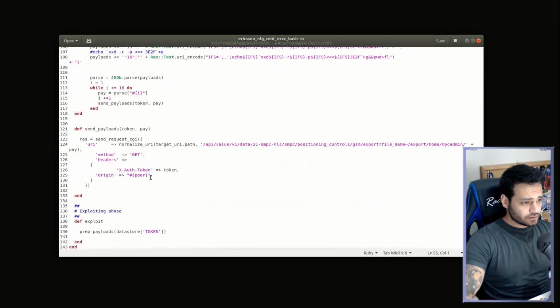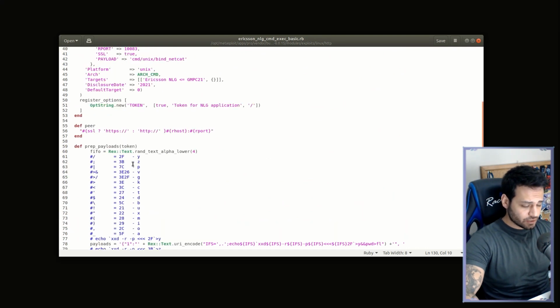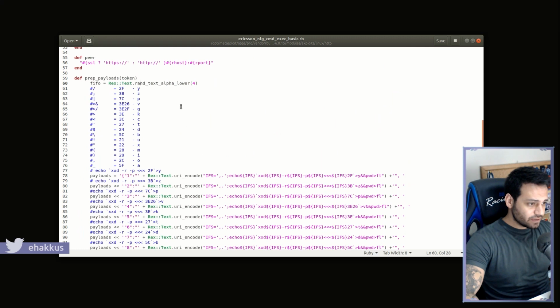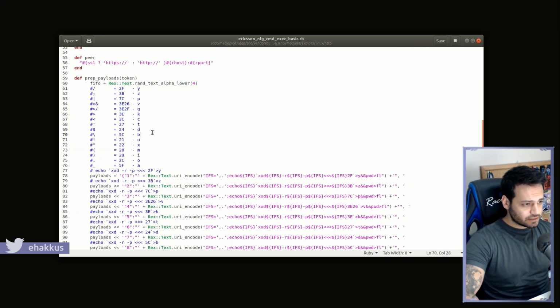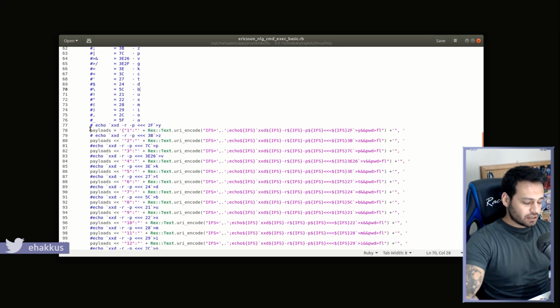We're gonna use this on our origin header to use on the HTTP protocol, and we have the definition prep payloads. We are seeing that these are our restricted characters, and we have payloads to send to the server one by one.